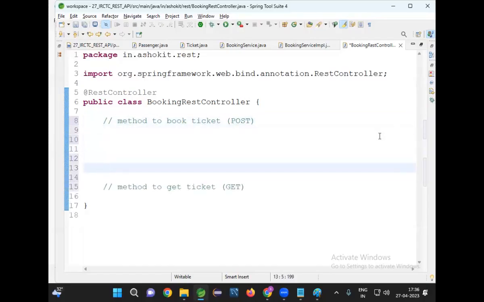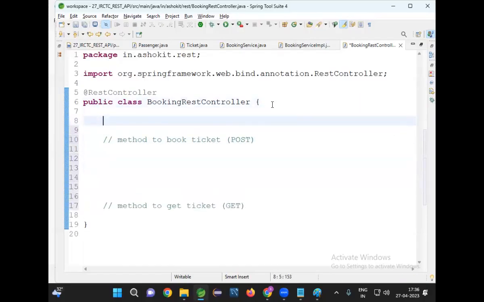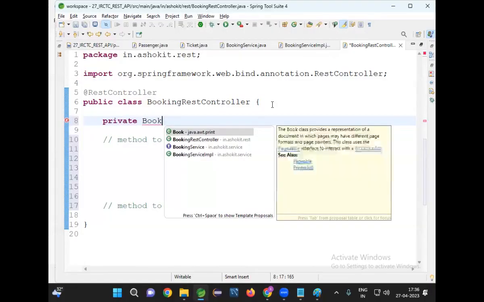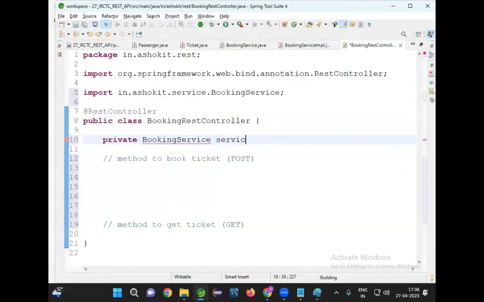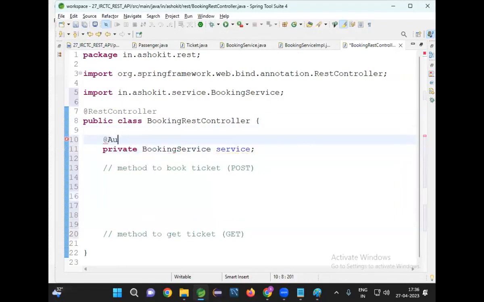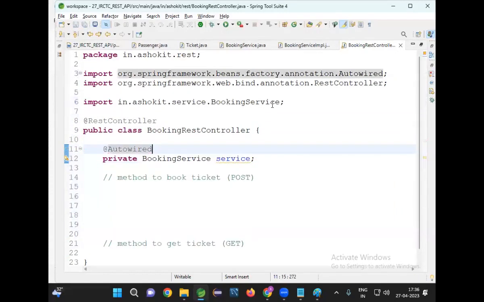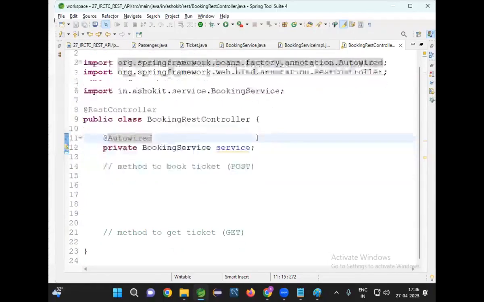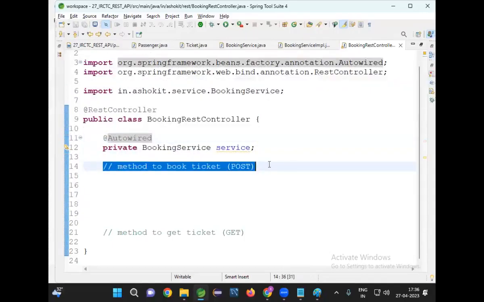First, I need to talk to the service layer. Let me inject my service, private BookingService, with dependency injection using autowiring. I'm injecting the service class object into my REST controller. Okay, fine. Now the method to book the ticket, post.